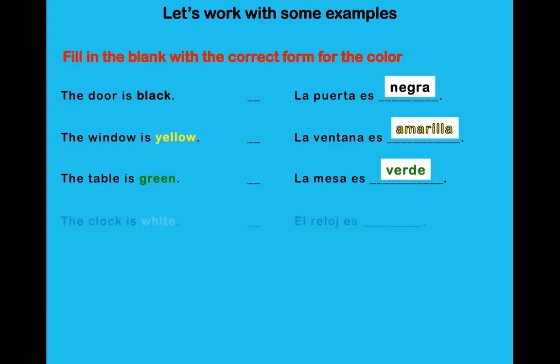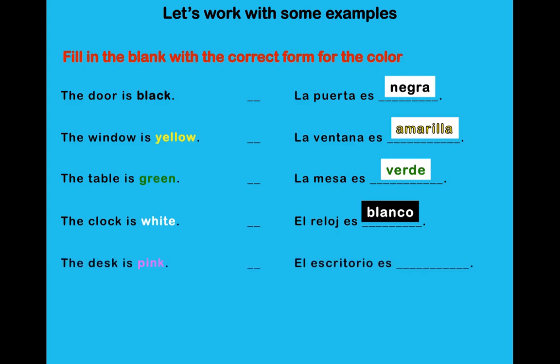The clock is white. Alright, so we know white is blanco. So do we use blanco or blanca? If we can see, the word reloj is a masculine word. So the answer is blanco.